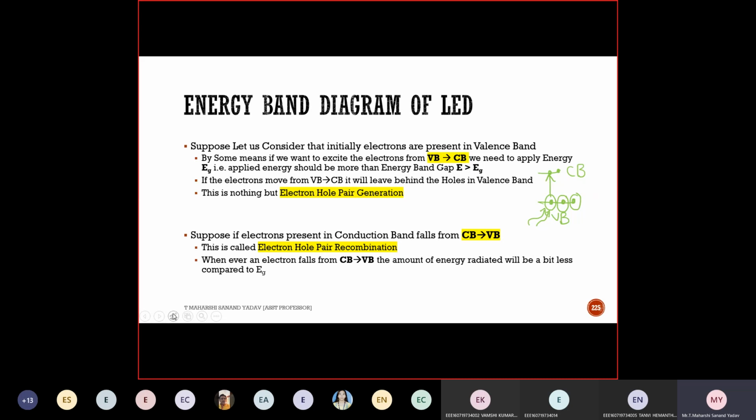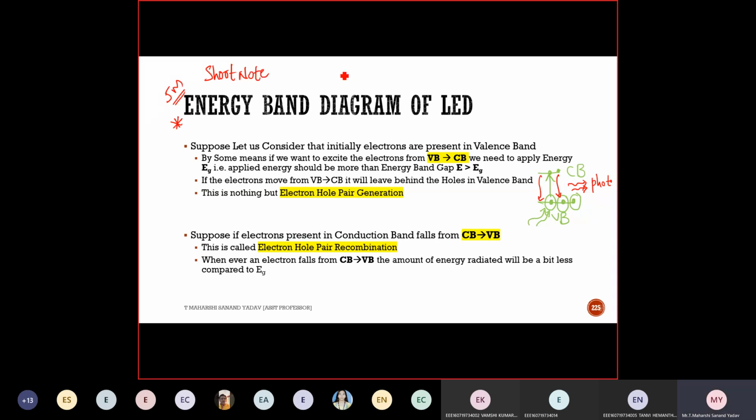After some amount of time, if the electrons fall back to the valence band, energy is emitted. That's it. This is a simple concept. Energy is radiated in the form of a photon. So this is nothing but the energy band diagram. This concept is very important for 5 marks. You may sometimes get it as a short note also.